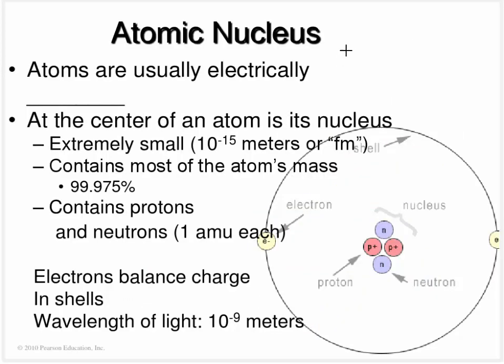Now, what makes up an atom? It turns out you can actually split an atom into even smaller pieces. You can split it up into 3 pieces. It's going to be made up of protons, neutrons, and electrons. And actually you can split these guys into even smaller things, but don't you worry about that for the purposes